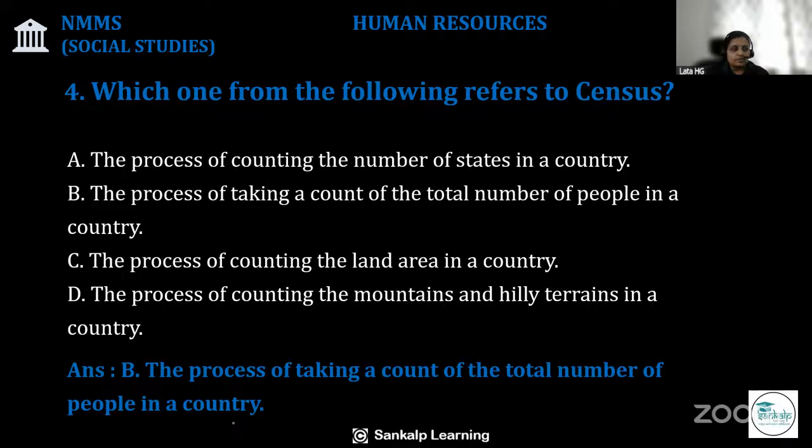So what do you mean by population census? It is the process of taking account of the total number of people, how many people live in a country, what the population of the country is. That is called census.